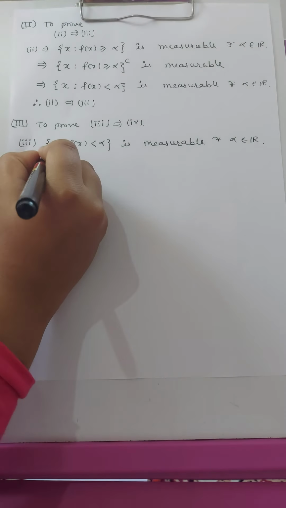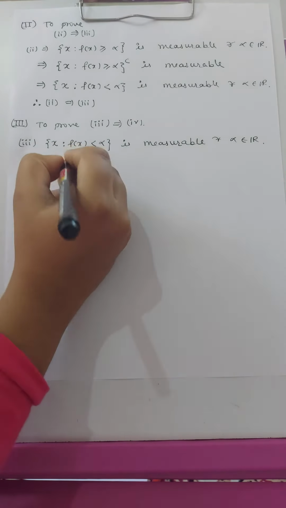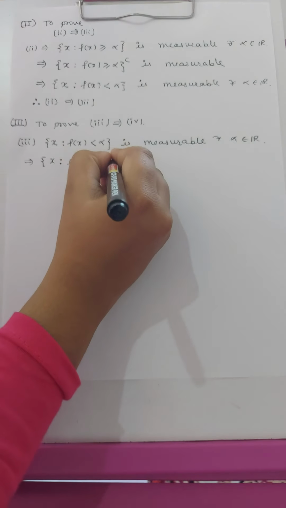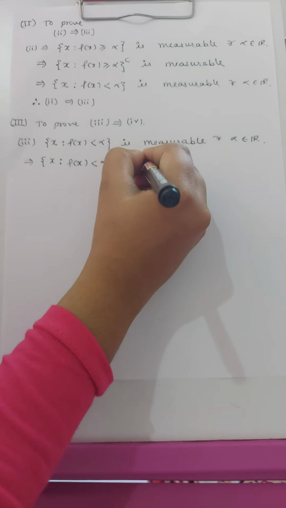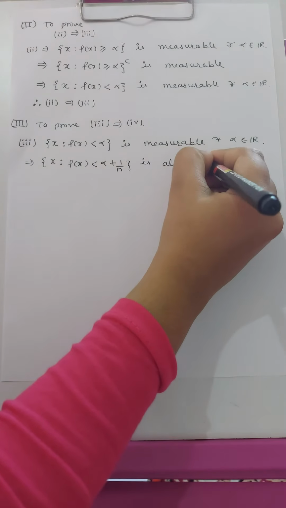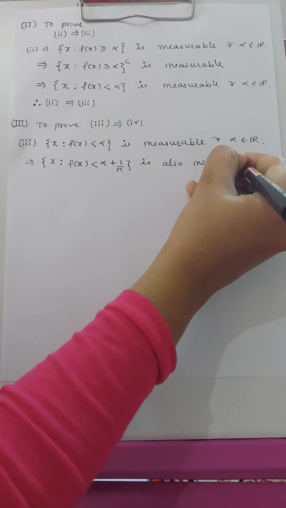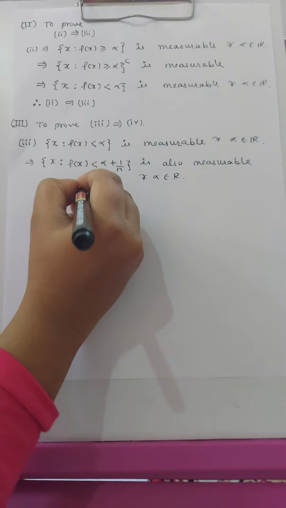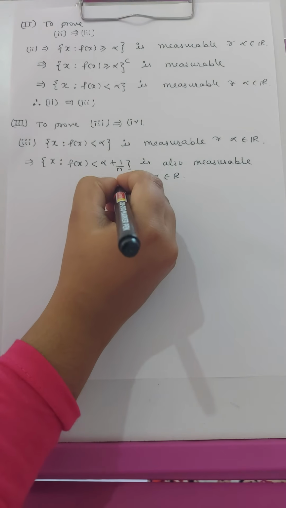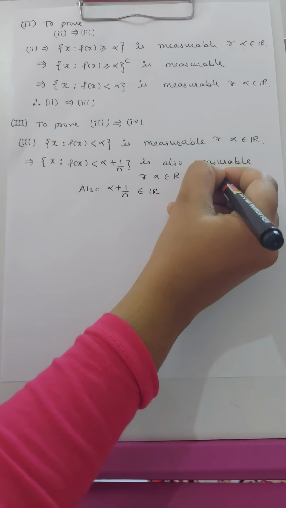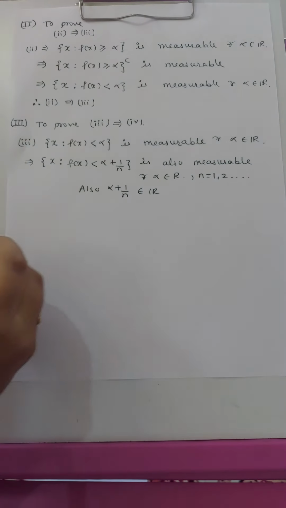So this implies that the set of x such that f(x) is less than alpha plus 1/n is also measurable for all alpha belongs to R, and also alpha plus 1/n belongs to R, and n ranges from 1 up to infinity.